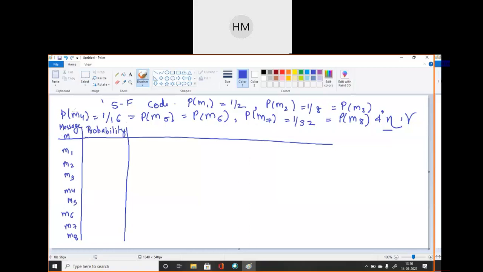So write down the probabilities in your copy. Yes, so which probability will come on top? Mention in the chat box. Aditi, Charu, Amisha, very good. Okay, that is my half.